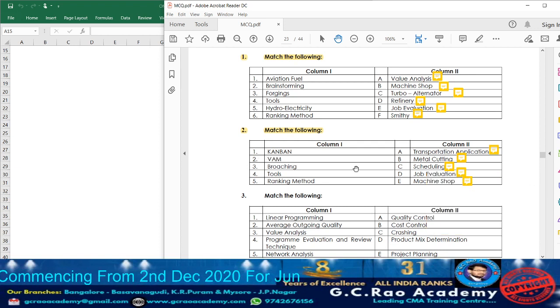Point number 1, Kanban. We have matched with scheduling. VAM is a type of transportation application. Broaching can be used for metal cutting. Tools will be used where? In the machine shop. Ranking method is one of the methods of job evaluation.